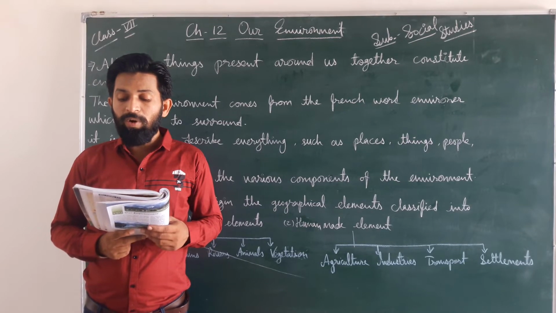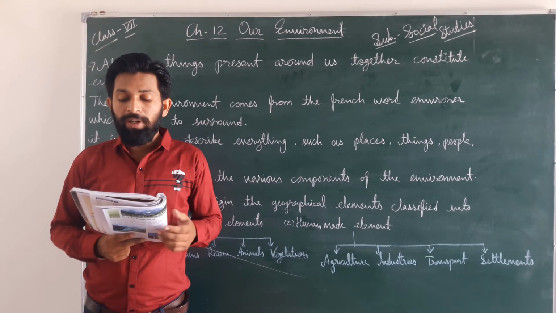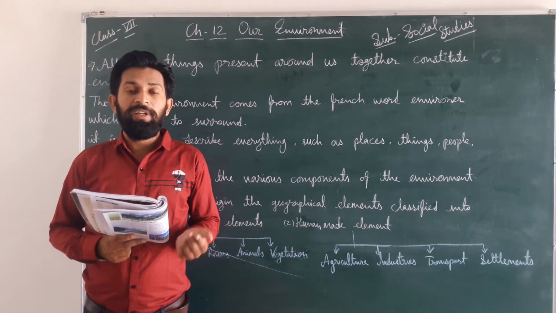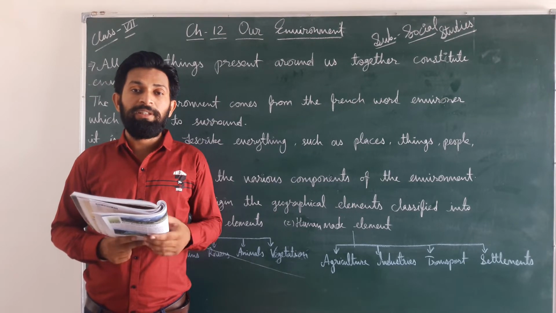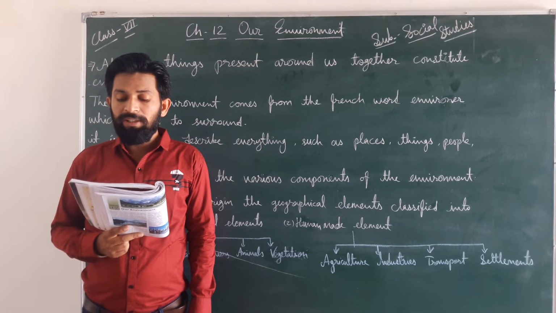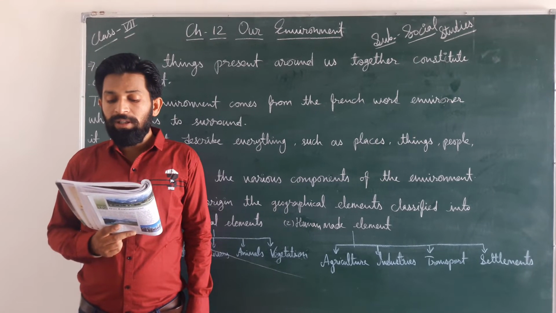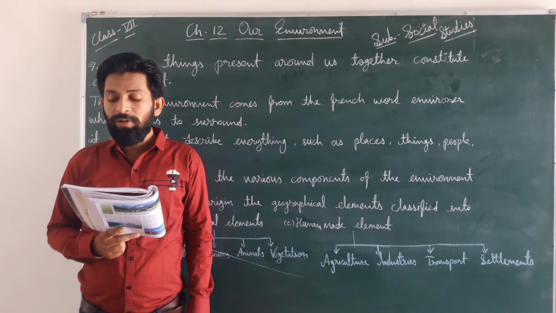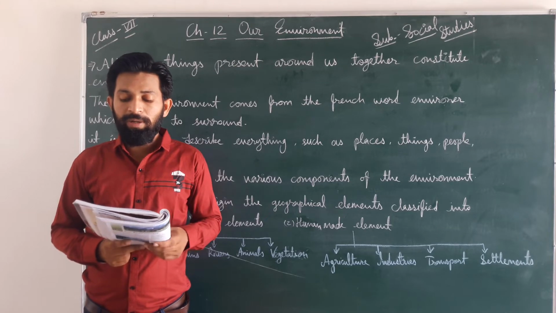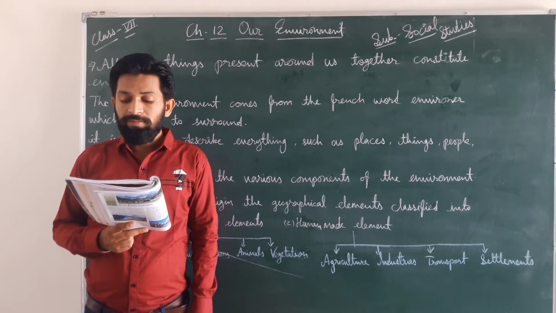The irregular and rocky lithosphere extends both over the continents and ocean basins. If we talk about the irregular or rocky lithosphere, then it's nearby the continents or ocean basins. We can see that because that type of place is covered with sand. It is marked by a variety of landforms such as mountains, plains, valleys, etc., both on the land masses and on the ocean floor. You can see all that type of creation, mountains, plateaus, plains and valleys nearby the ocean or the sea, because that is available nearby the ocean.